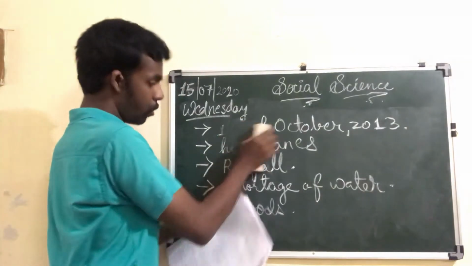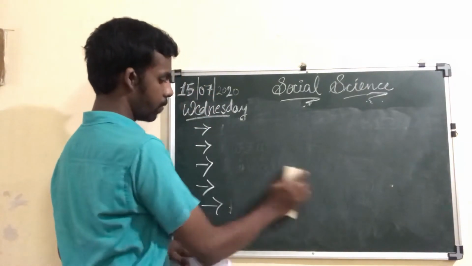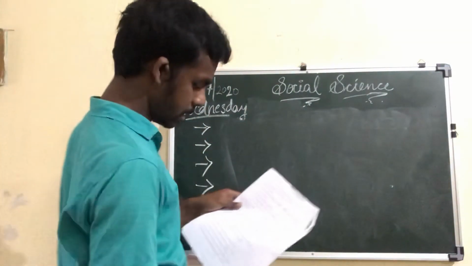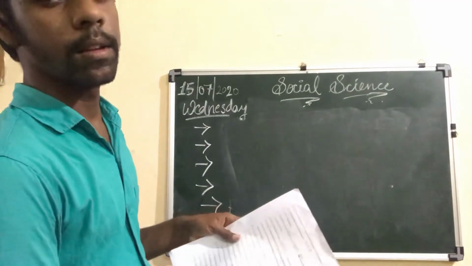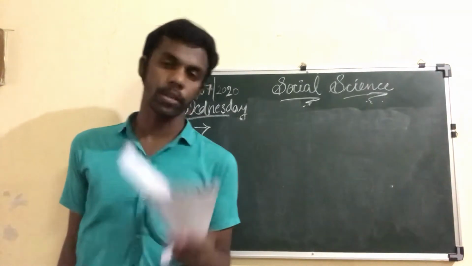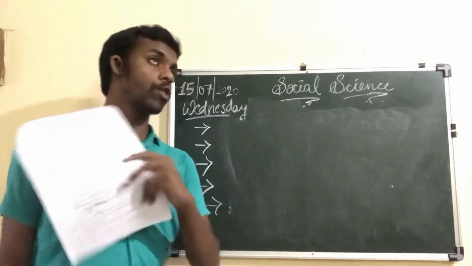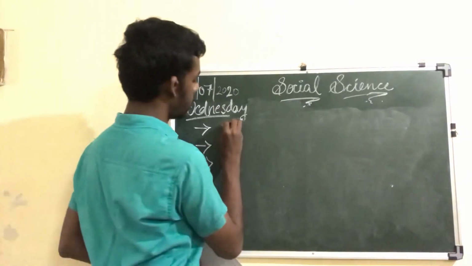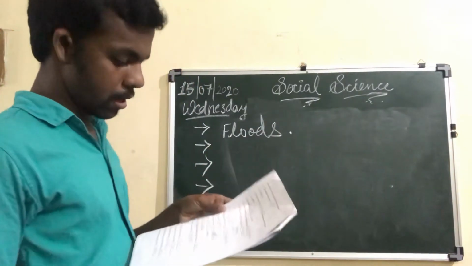Now there are 2 more fill-ups. That also I will be sharing. What is the 11th one? We should not switch on electrical appliances during dash. In flood it is already given as a precaution. So what precaution we have to take when the floods come? We have to switch off all the electrical appliances. So flood is the answer for 11th question.